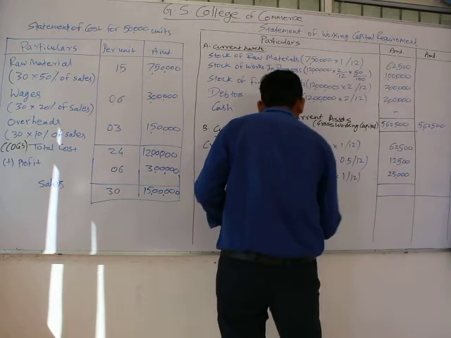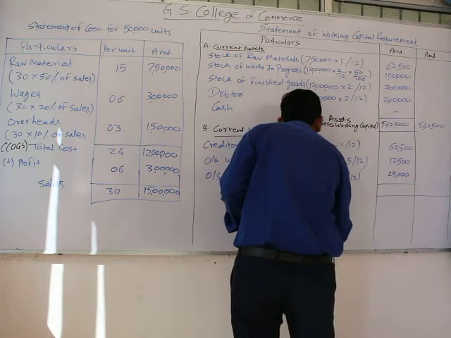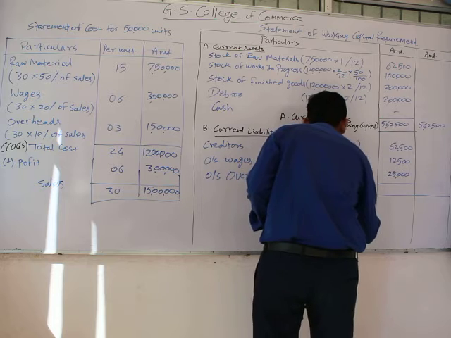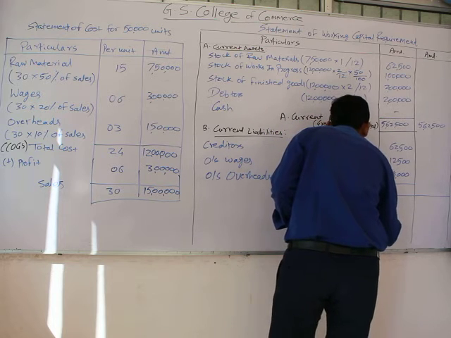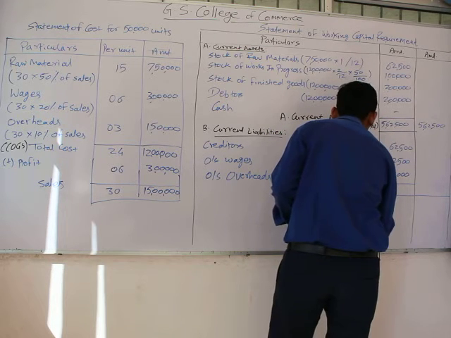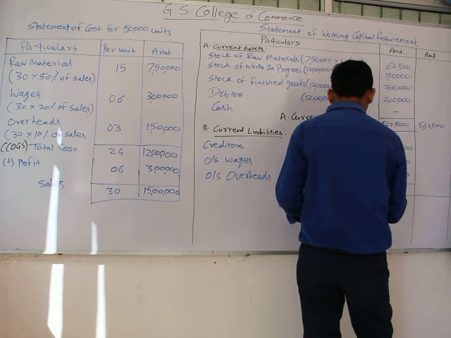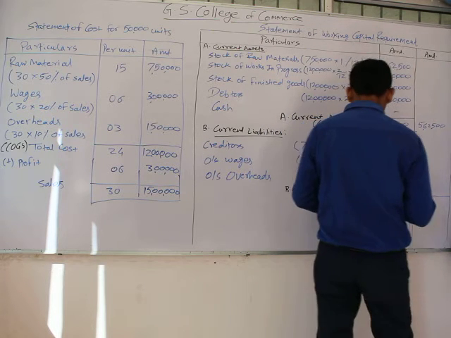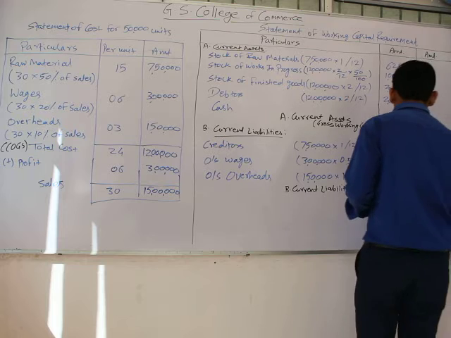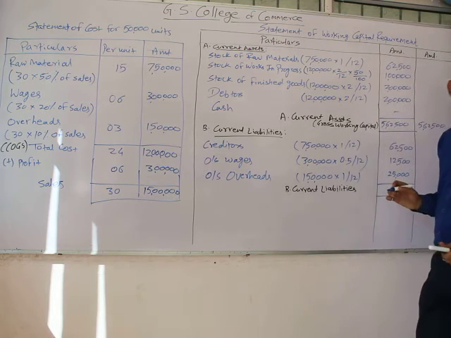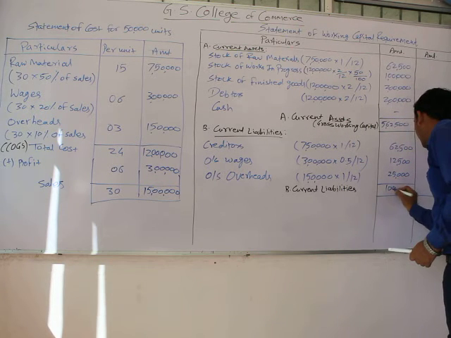Now we can make the total of our current liabilities. We can make the total of it: 62,500 plus 12,500 plus 25,000. It would amount to rupees 1 lakh.